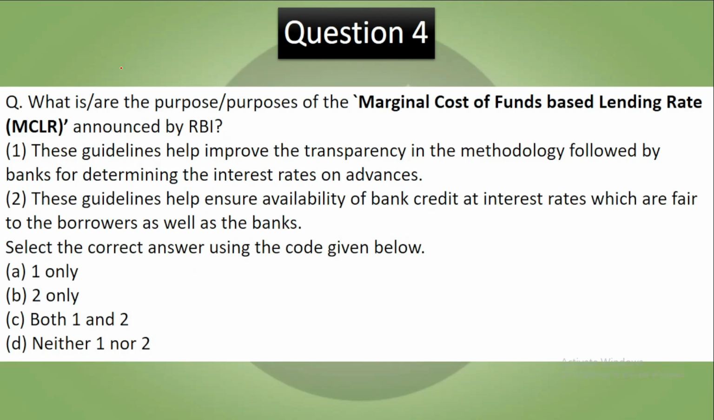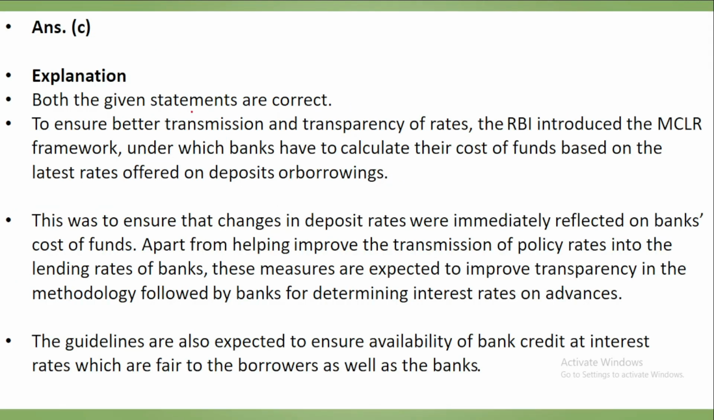So question 4. What are the purpose or purposes of marginal cost of funds based lending rates (MCLR) announced by the RBI? These guidelines help improve the transparency in the methodology followed by banks for determining the interest rates on advances. These guidelines help ensure availability of bank credit at the interest rates which are fair to the borrowers as well as the banks. Select the correct answer using the code given below. Pause the video, try to attempt it. Now let's see the answer. So your correct answer to this is C. Both the given statements are correct.